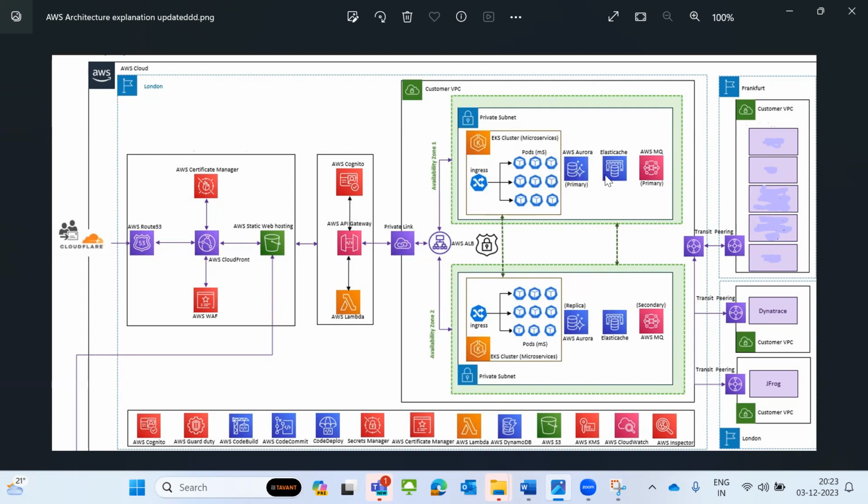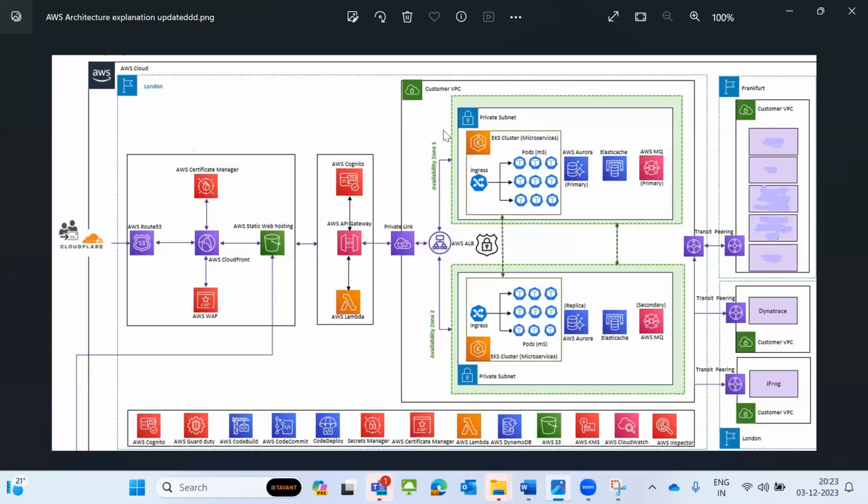I'm also using ElastiCache because I don't want to load my database more, so I'm managing the cache. How does the cache work? For example, I have logged in once. The same data is stored in the cache, we are using a Redis cache. When you want to log in again, it will directly go to the cache and give the access, so it gets your response from the cache only. That is the reason we are using ElastiCache. And AWS MQ, we are using as the message queue, sending messages from one system to another system. That is the purpose I am using it for.